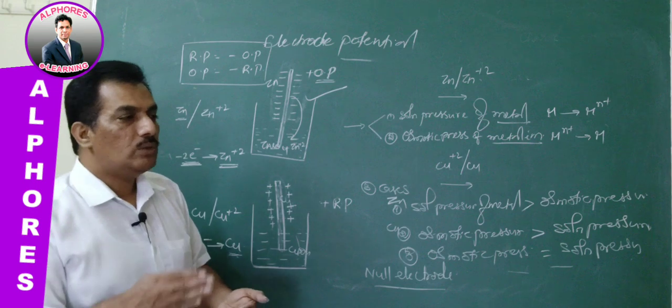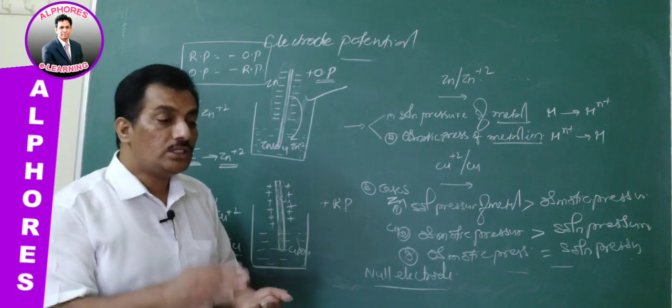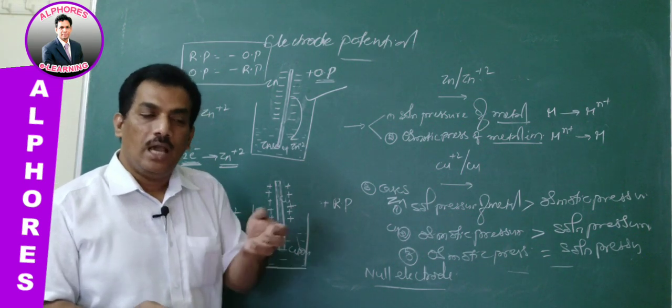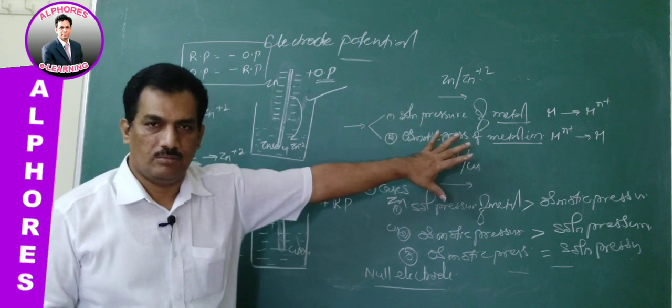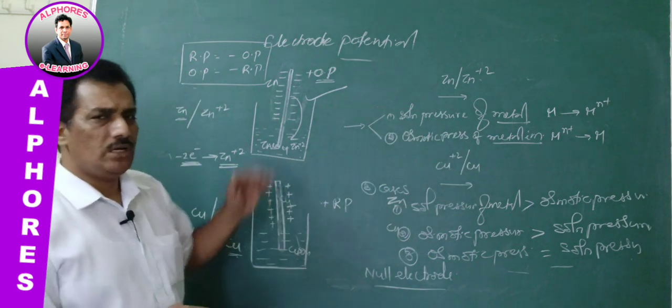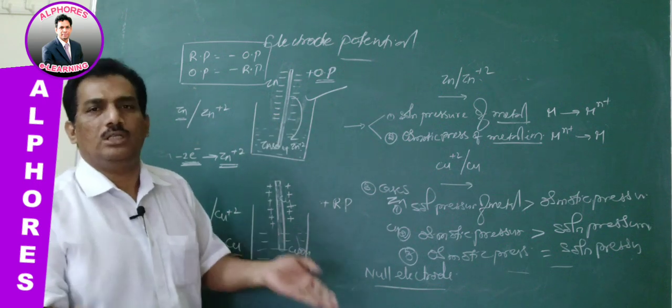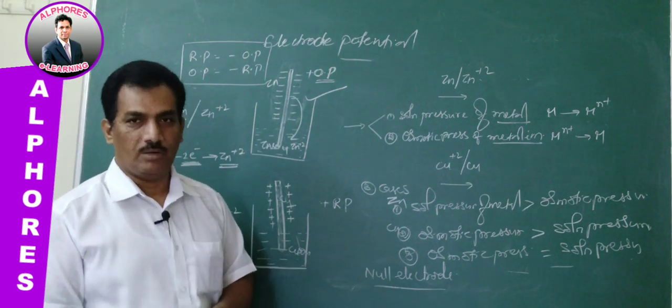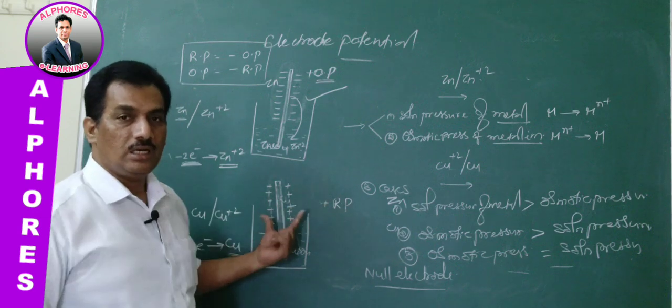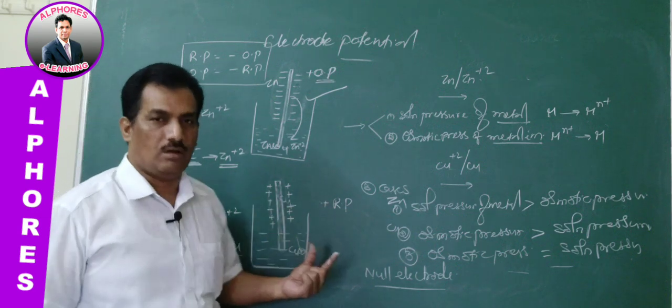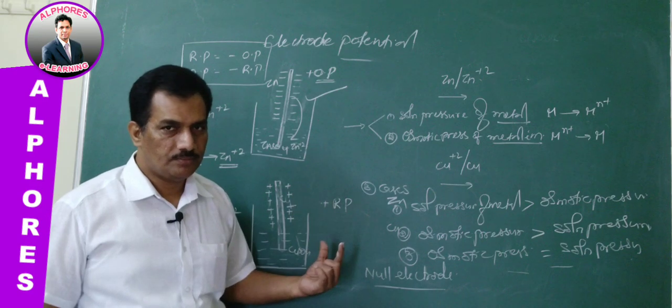Now, the charge development around the electrode is an ultimate result of the tendency, and you can decide depending on what charge is developed. If electrons are accumulating, negative charge is developed. If electron deficiency is created, positive charge is developed. Are you clear with this one?